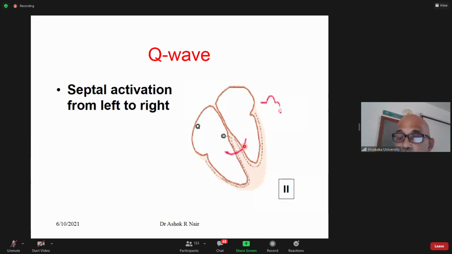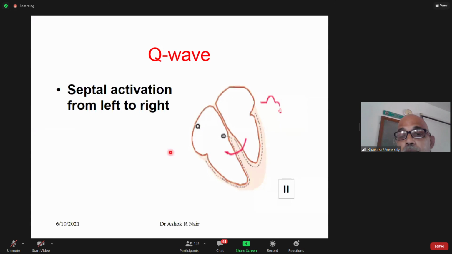So in the ventricles, depolarization starts in the mid-ventricular septal region and goes down. A small septal depolarization takes place, and you get a small Q wave. It may not be seen in all leads, but in some leads a small Q wave will be seen because of septal activation.